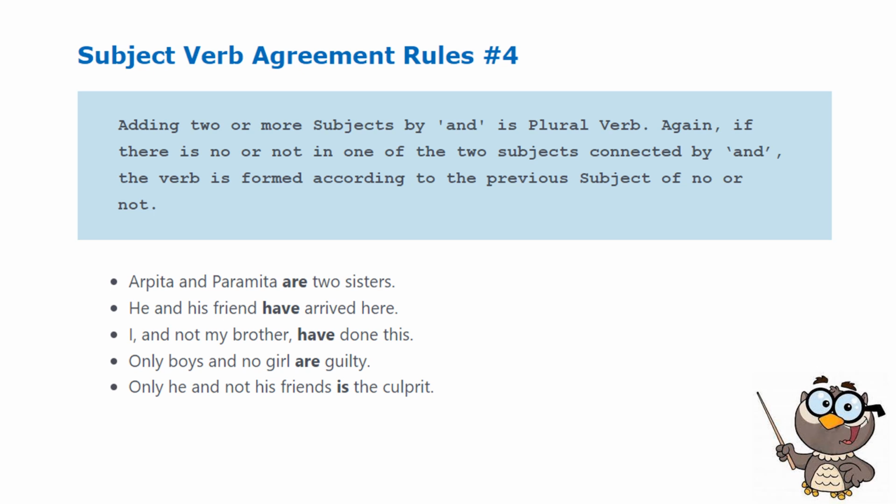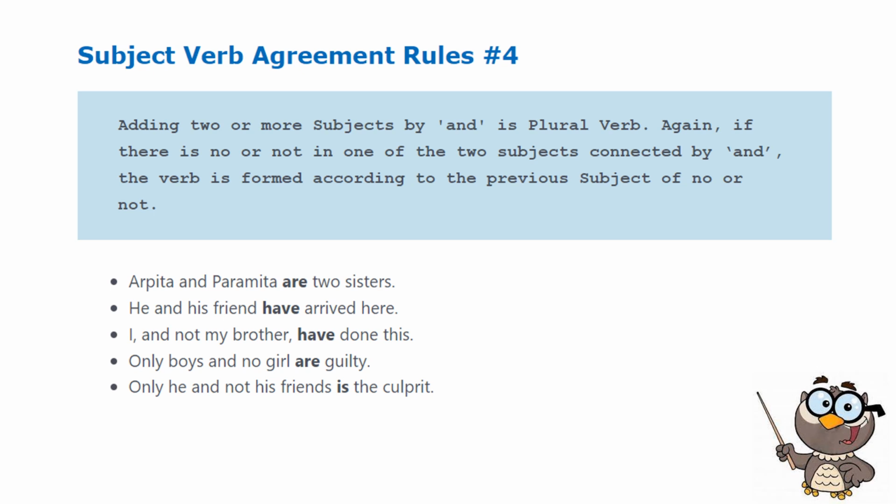Rule number 4. Adding two or more subjects by and takes a plural verb. Again, if there is no or not in one of the two subjects connected by and, the verb is formed according to the previous subject of no or not.